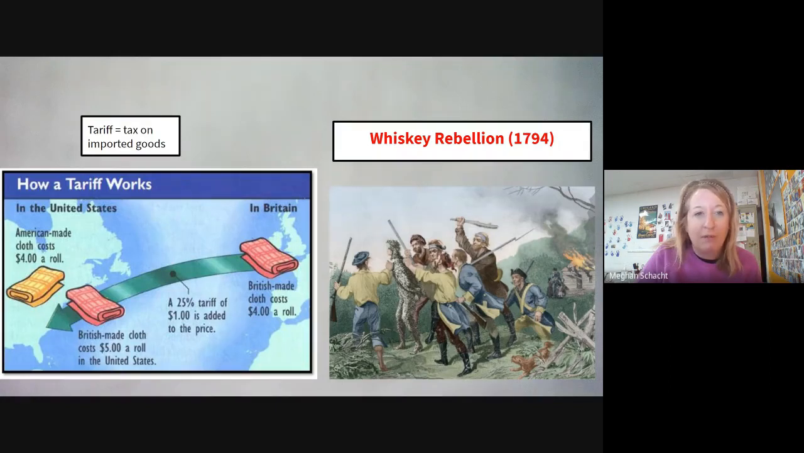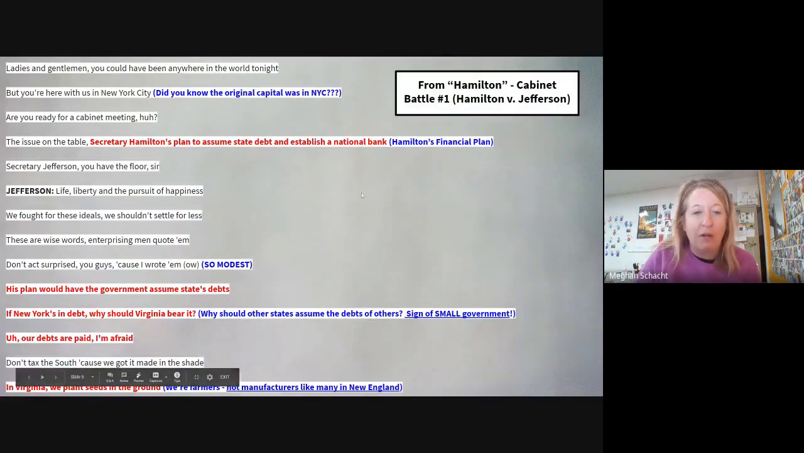Now, unfortunately for Hamilton, this is also known as the Whiskey Insurrection. It took place from 1791 to 1794. And there were many farmers in Pennsylvania in particular that protested this tax on whiskey. And unfortunately, this went on for several years. And eventually, George Washington was able to send in federal troops to stop the rebellion, which also signaled the strength of the central government in order to do so. But again, that all goes back to Hamilton's financial plan.